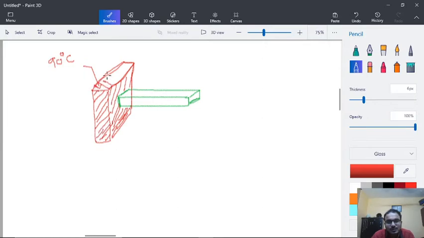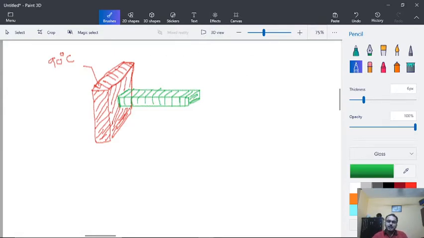Our surface area was this before this additional part, and now we have increased the surface area like this. And because it is very long, the surface area is also very large because of this. So this is the surface area that we have added.